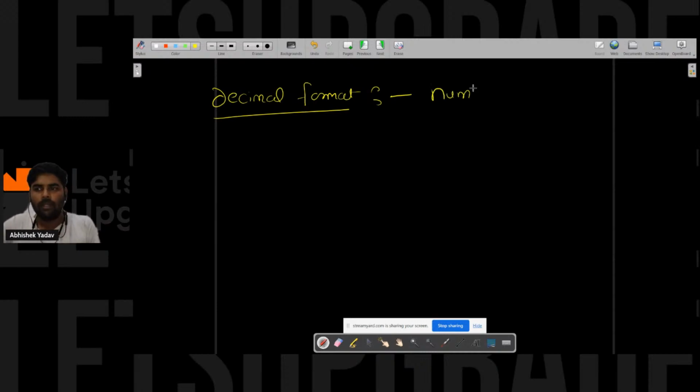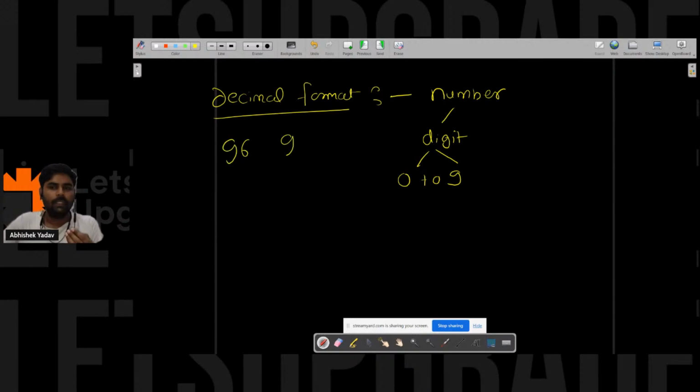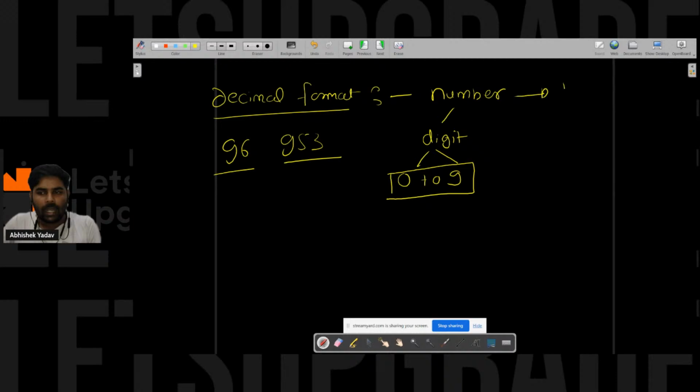Any number that you are able to create with the help of digits from 0 to 9 will be in decimal format, for example 9653. These numbers are in decimal format because they are created with the help of digits from 0 to 9. Since we have a total of 10 options available, the base of the decimal format is 10.